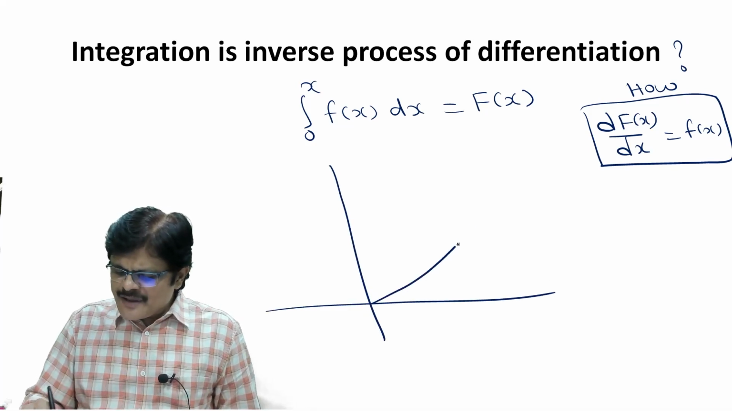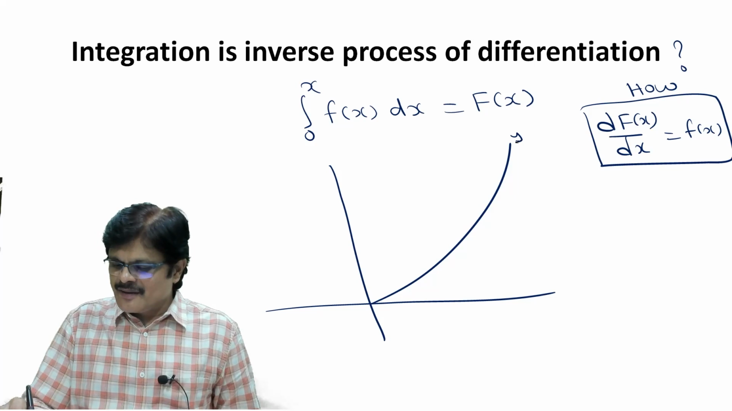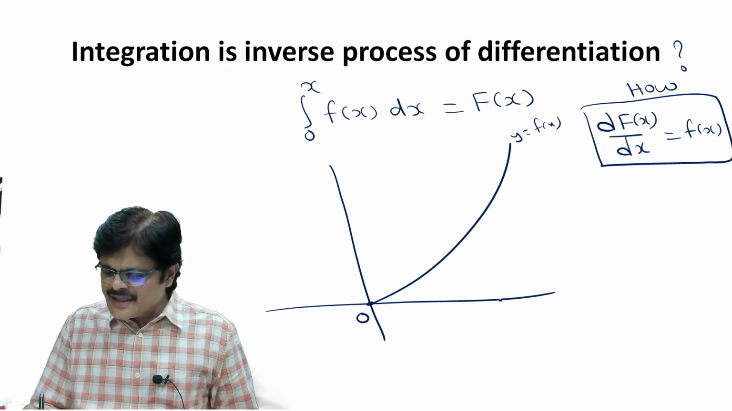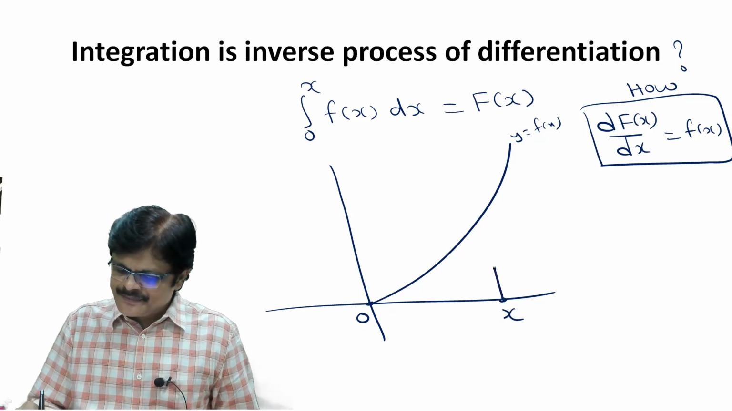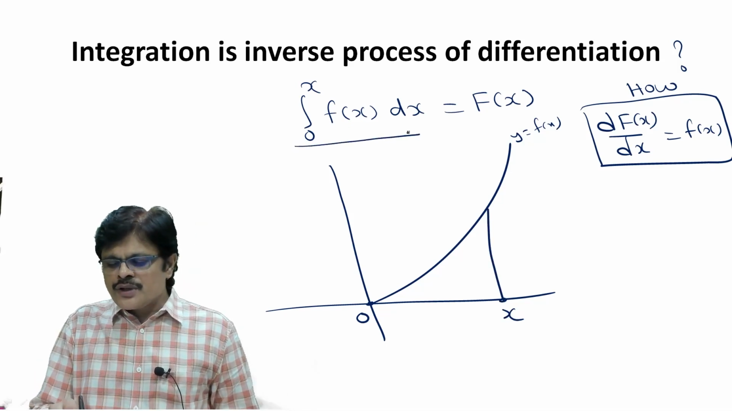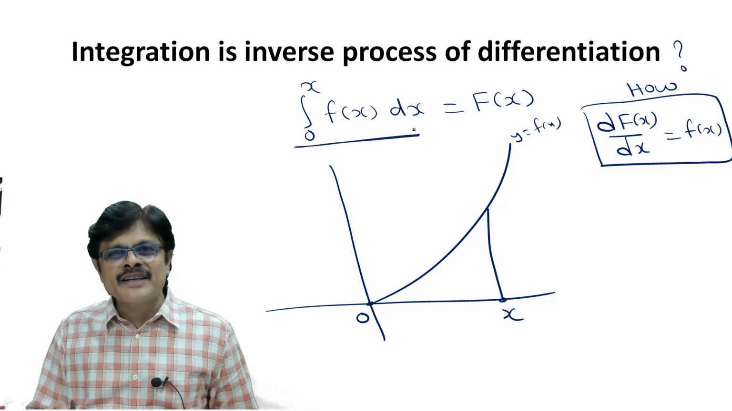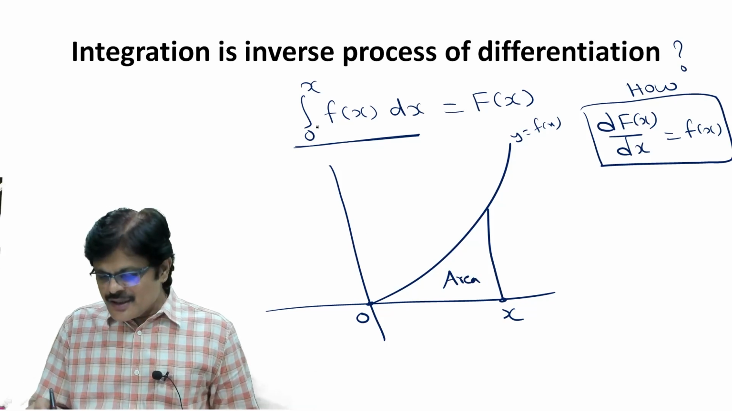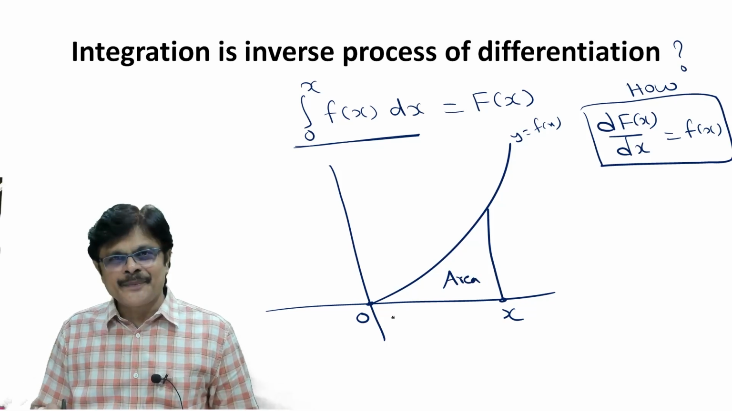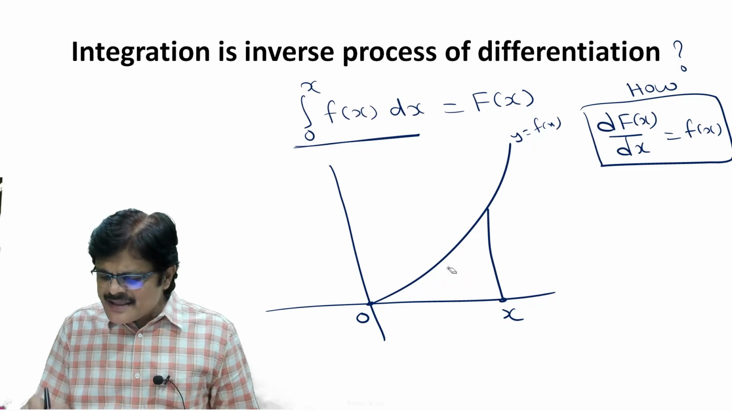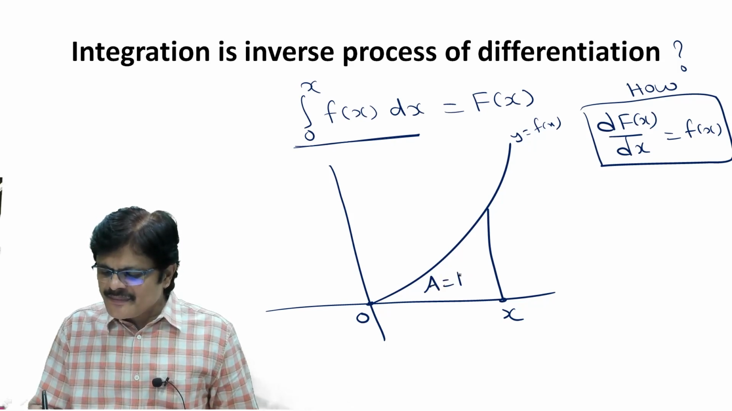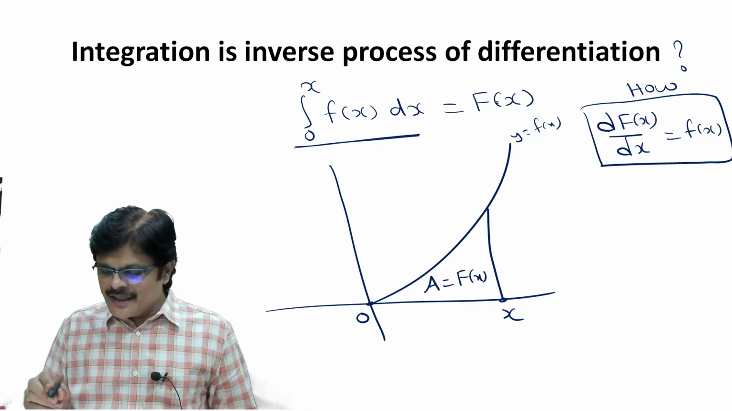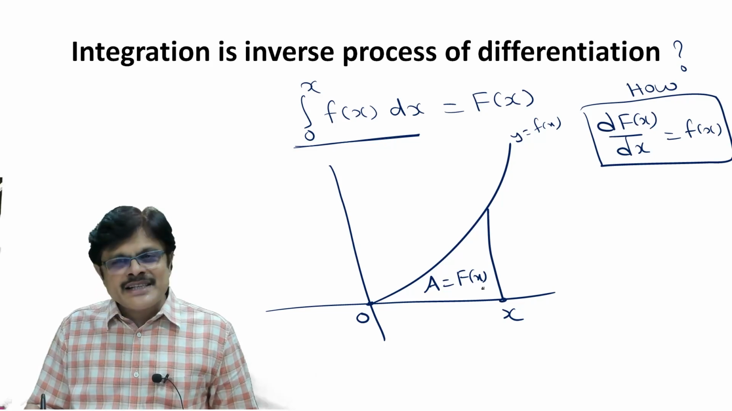Let us assume that the curve is something like this. This is my curve y equals f(x). This is the point, say 0, and let us take a point, say x, here somewhere. So the geometrical meaning of integral 0 to x f(x) dx is the area. So integral 0 to x f(x) dx is this area, correct or not? And we are saying this area is nothing but capital F(x). That is what we verified. Now look here. This is the area which is capital F(x).